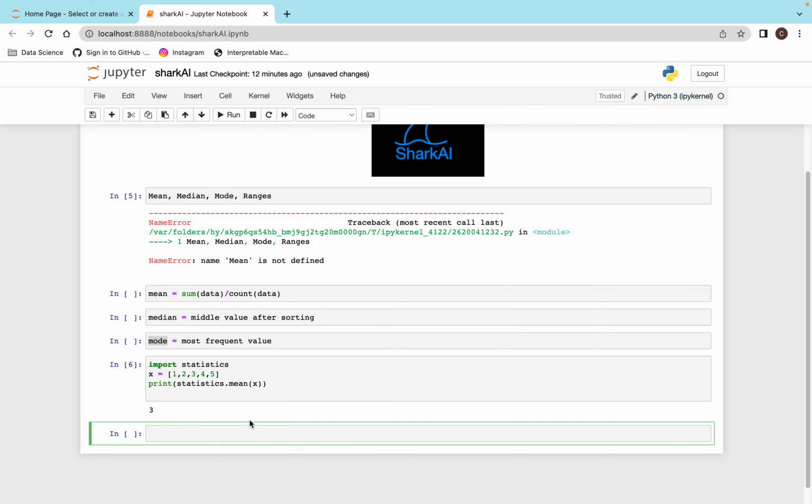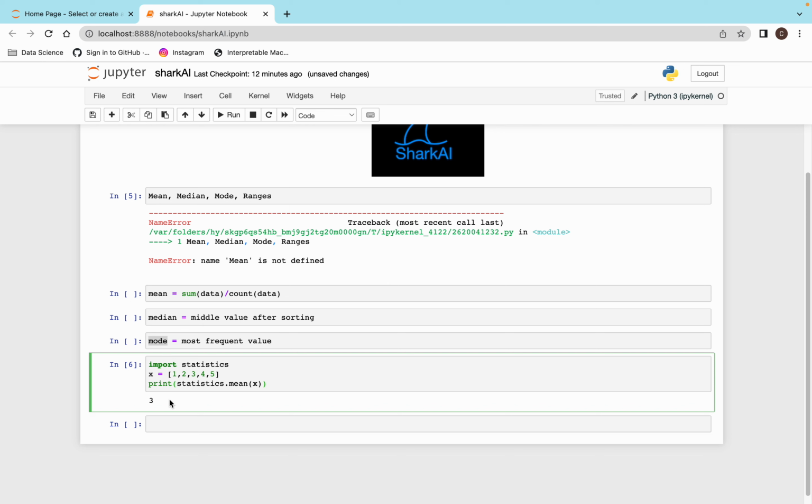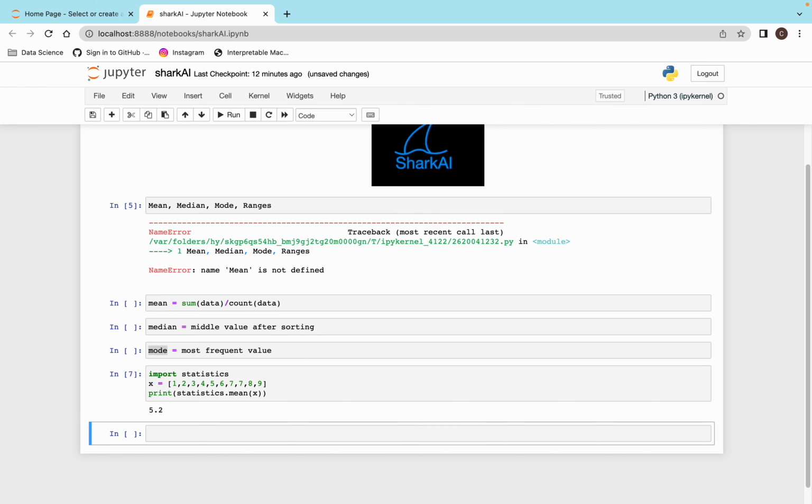So let's see. The mean is saying 3, as we have already calculated. And if you keep on adding numbers 6 7 7 8 9, and execute, then it comes as 5.2, the sum of all these numbers divided by the count.